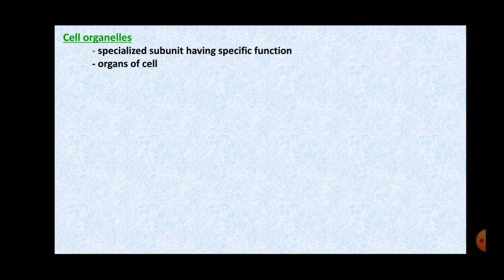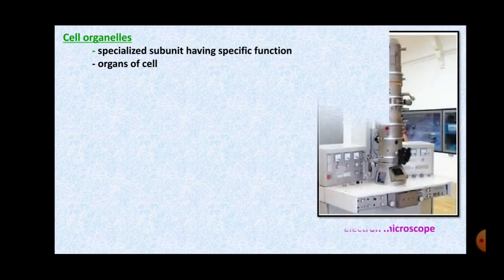Some were common in both, some were present only in animal cell, and some were present only in plant cell. Now, all these cell organelles have to perform some specific function, right? Each and every organelle has one function or the other, right? So they are also called organs of the cell.